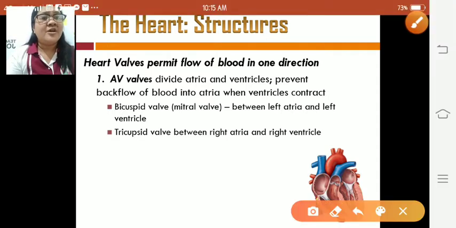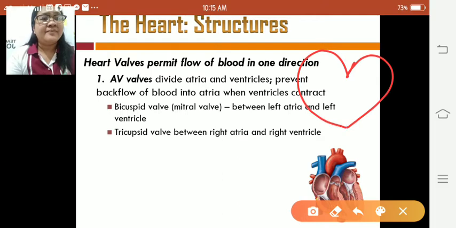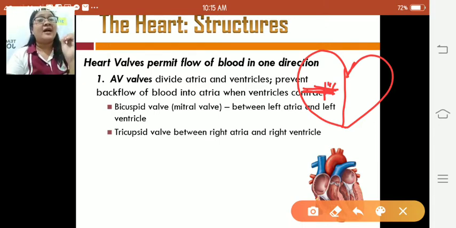So kung amo ni siya ang heart naton, kundi ari diri ho na do may tubo-tubo na siya nga gamay kay do ining valves nga nimo ni sila ang alagyan sang blood from one chamber to another.